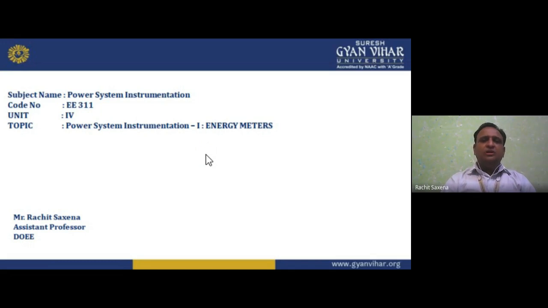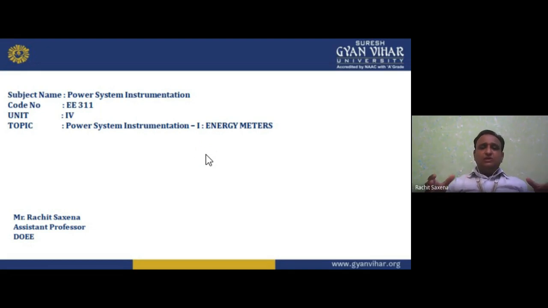If I'm talking about power system instrumentation, the instrumentation means I am talking about the measuring part. Measuring part means the instruments which we use for measuring purposes. So the instruments which we are using for measuring purposes are known as measuring instruments. In electrical measurement instrumentation, we have studied lots of types of instruments, for example, moving coil, moving iron, induction type, induction disk type.